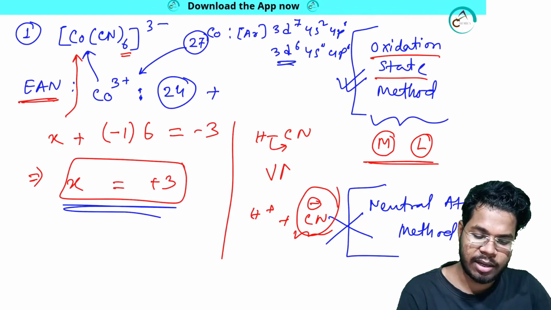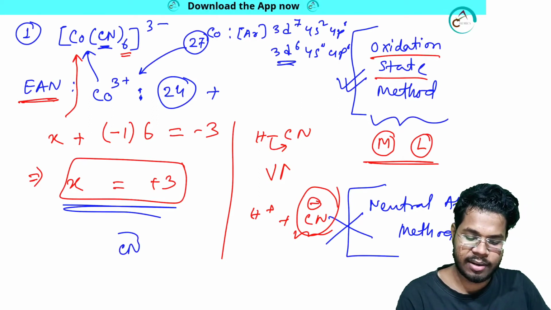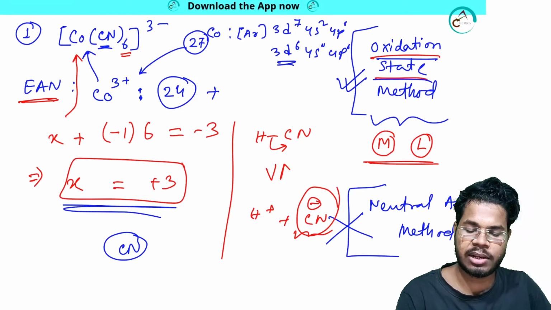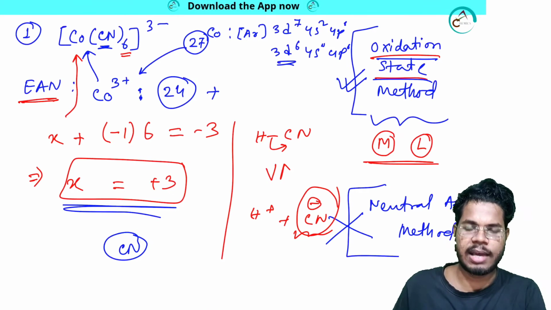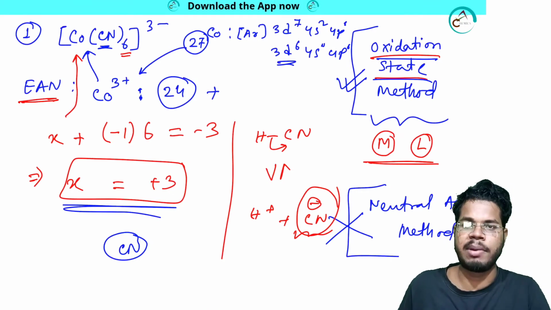Okay, done. And for one ligand CN, according to the oxidation state method, I told you I will be teaching you about the oxidation state method, but in most cases, every ligand according to the oxidation state method donates at least 2 electrons.